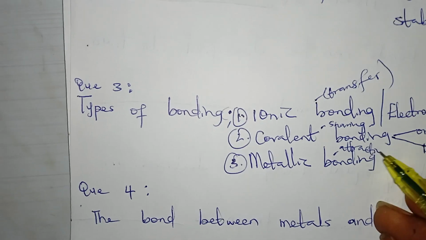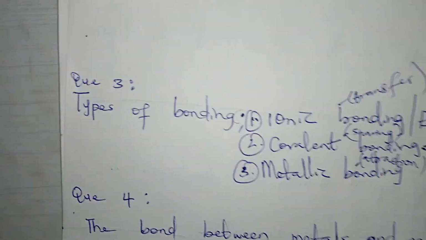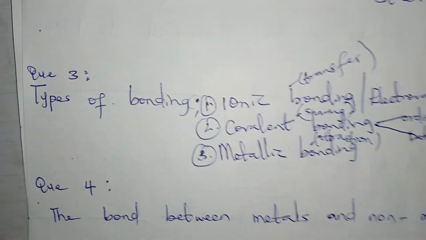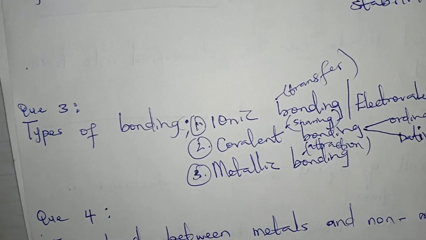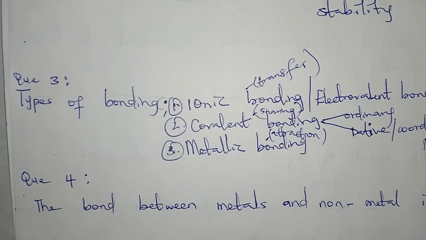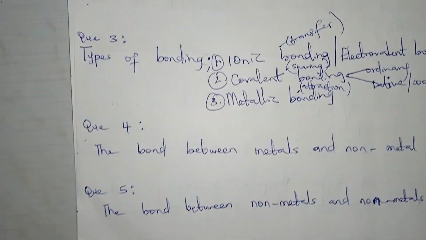The attraction that exists between protons found in a metal and the outside electrons, those electrons revolving around it, is what we call metallic bonding.